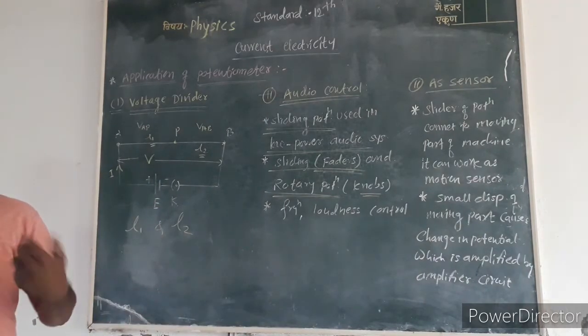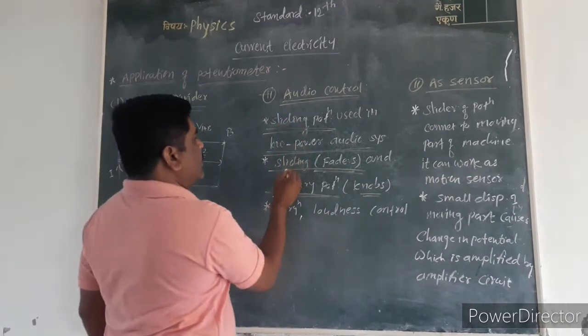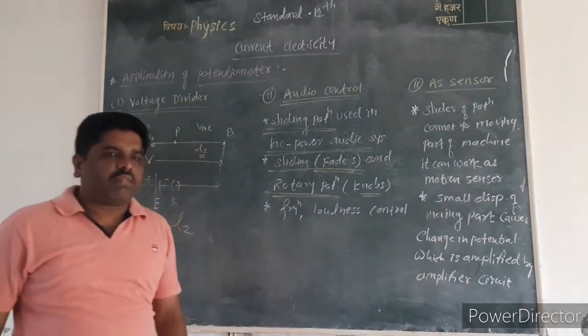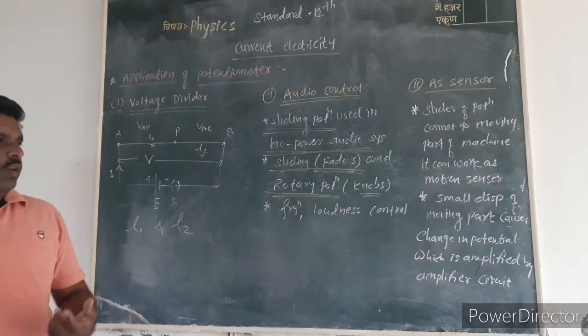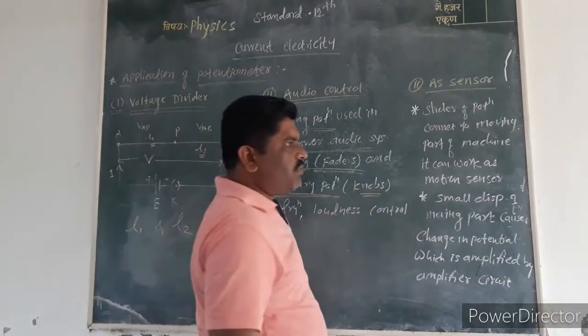These are the two types of potentiometer: first, sliding, also called a fader, and another, rotary, also called a knob.